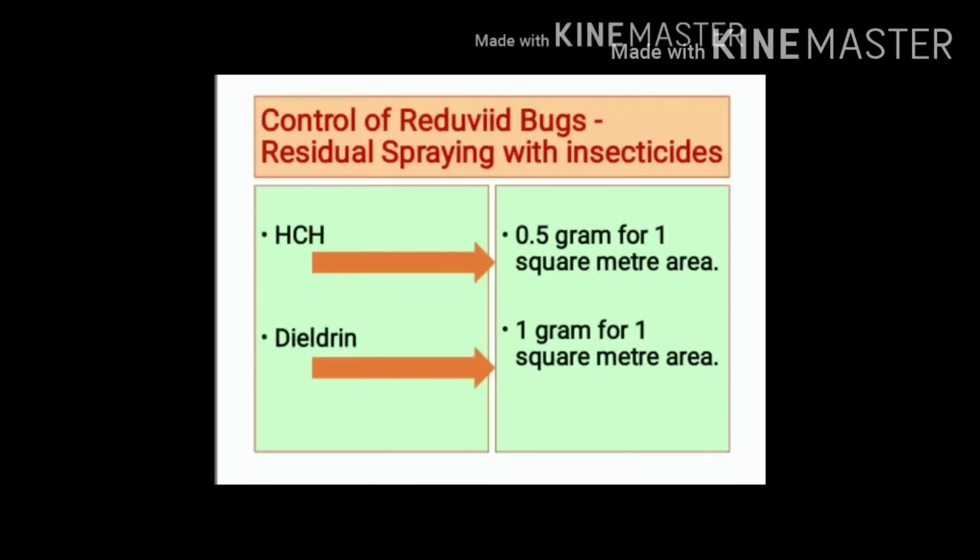How to control reduviid bugs? These bugs can be controlled by doing residual spraying with insecticides. For 1 square meter area, we can use 0.5 gram of HCH, that is hexachlorocyclohexane, or for the same area we can use 1 gram of dieldrin.